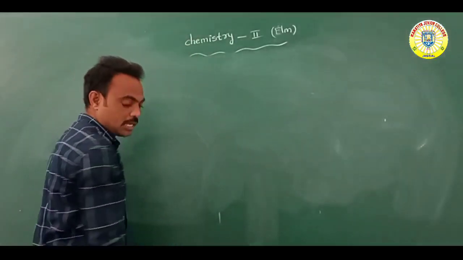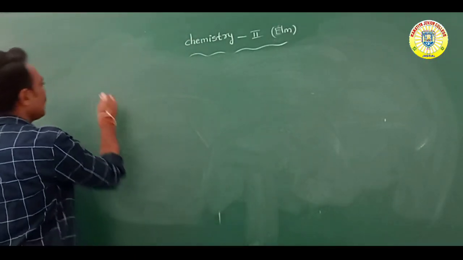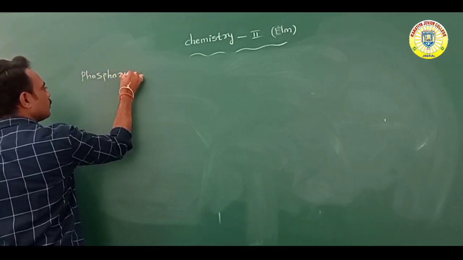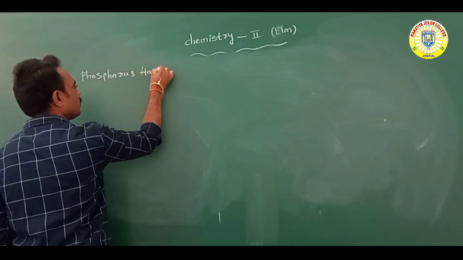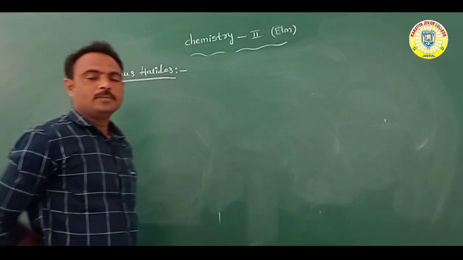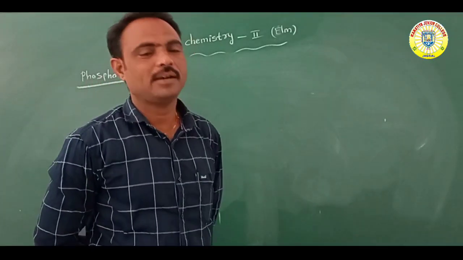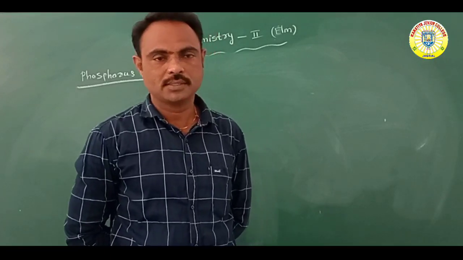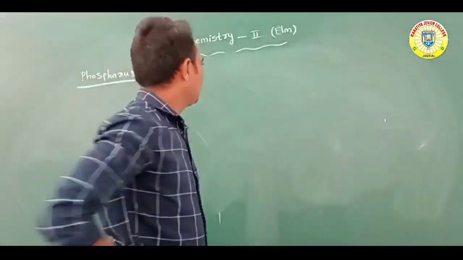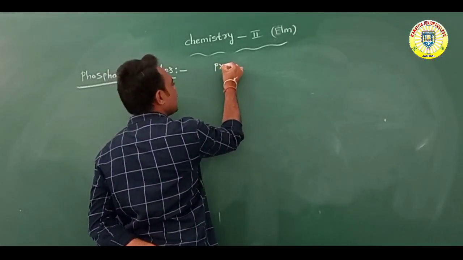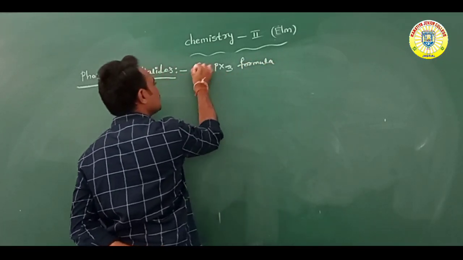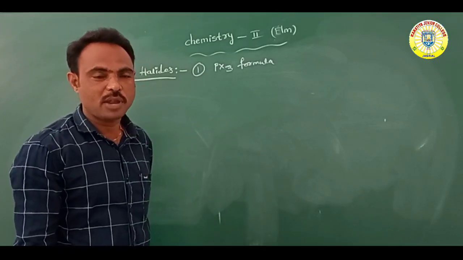Phosphorus reacts with halogens to form two types of halides. Number one, PX3 formula of halides.